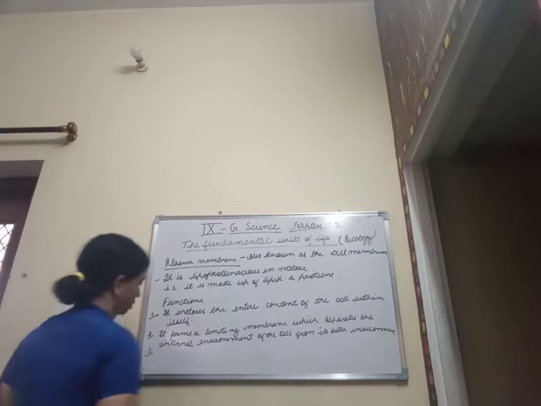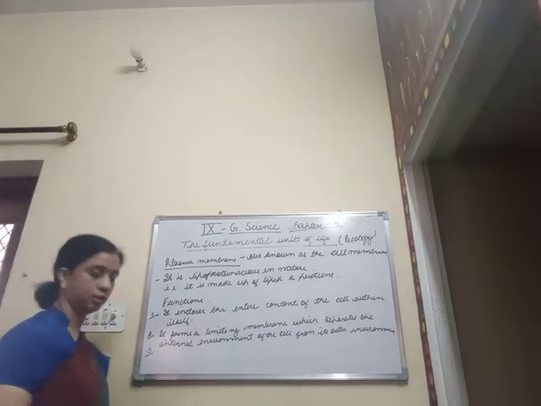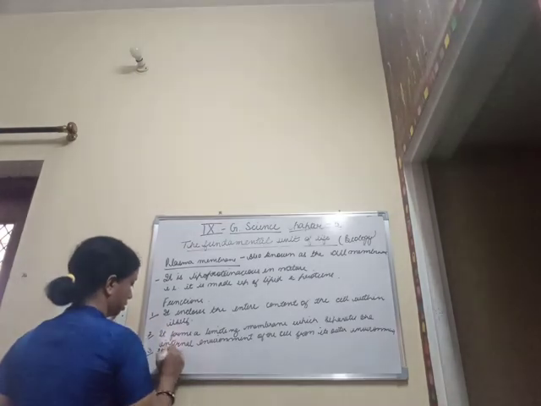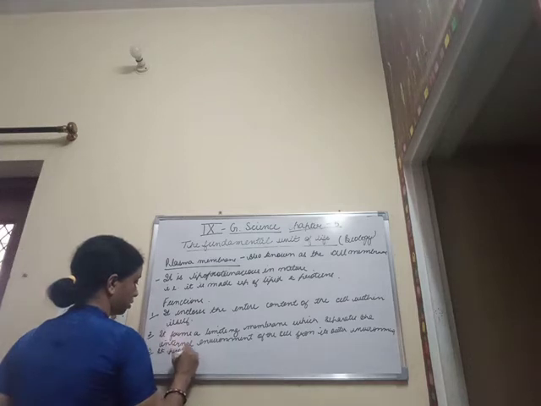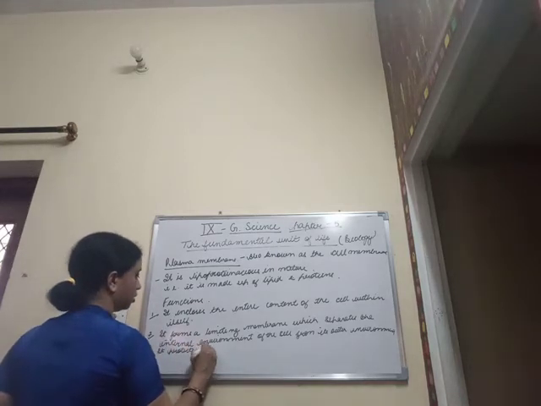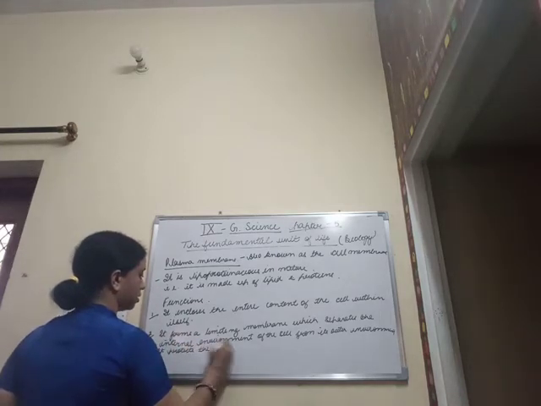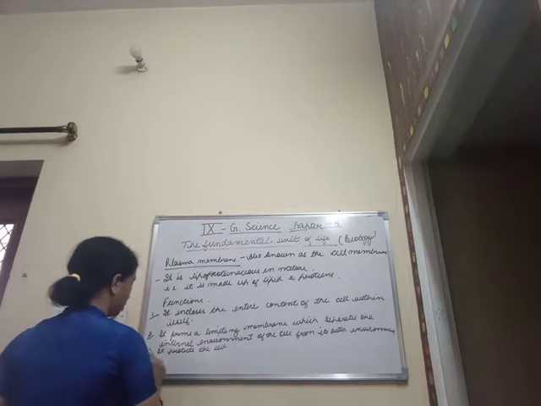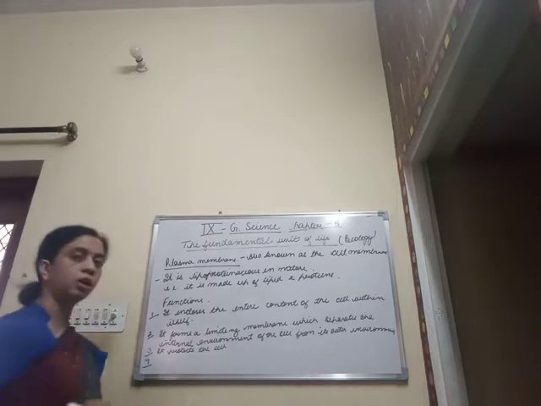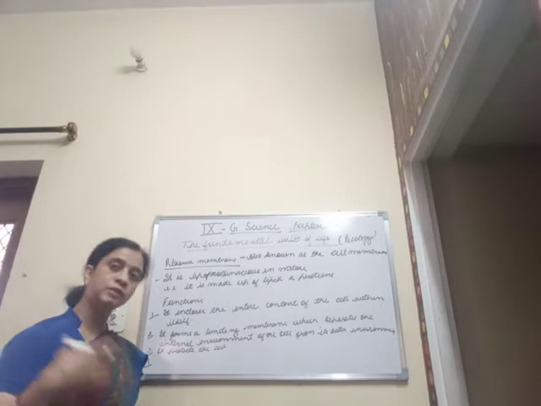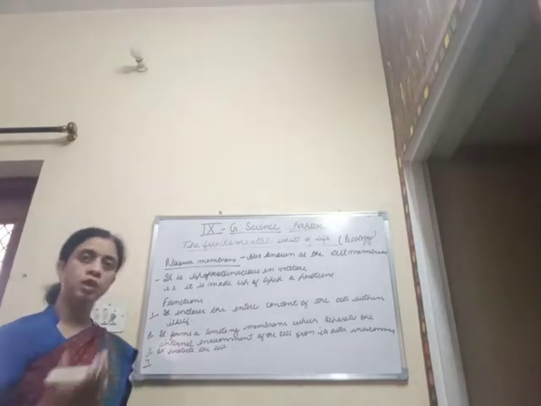Then it protects the cell. Then it allows passage of only certain substances in and out through it.